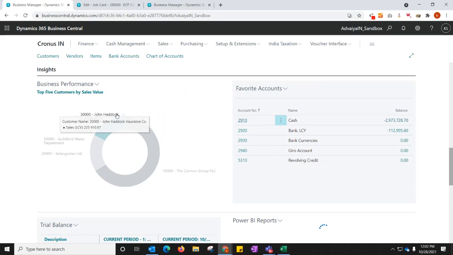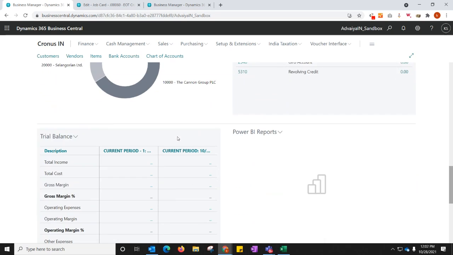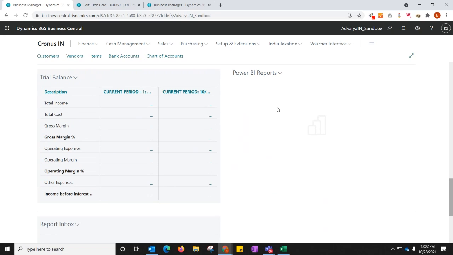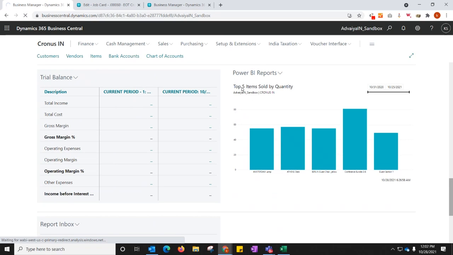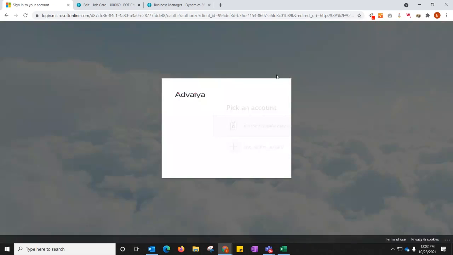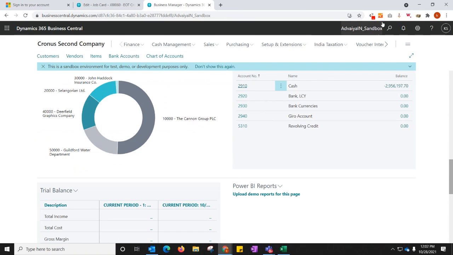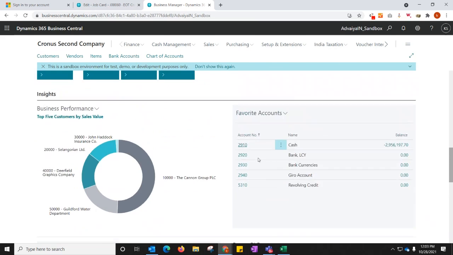Then it also offers a lot of quick insights in the form of great visuals and intuitive charts and dashboards. You can track and measure a lot of other KPIs for your business performance. Then there are some Power BI reports which can be embedded in the system, and those will come here. We can see, for example, the top performing products by quantity. So a lot of Power BI reports can be added and shown here.